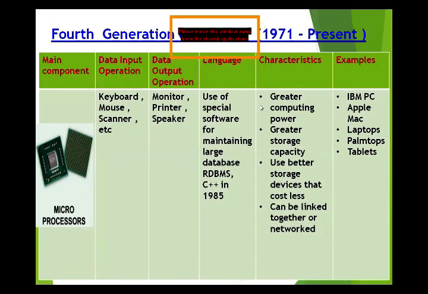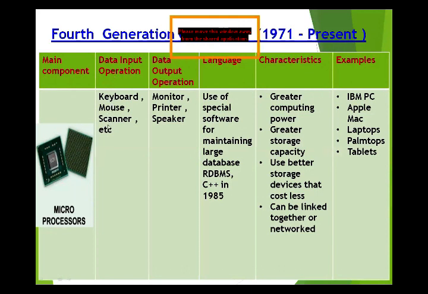The fourth generation computer developed in the 1970s and is present today. It developed in 1971, but we still use this generation of computer. The main component we use here is the microprocessor chip, and this is a picture of a microprocessor chip.